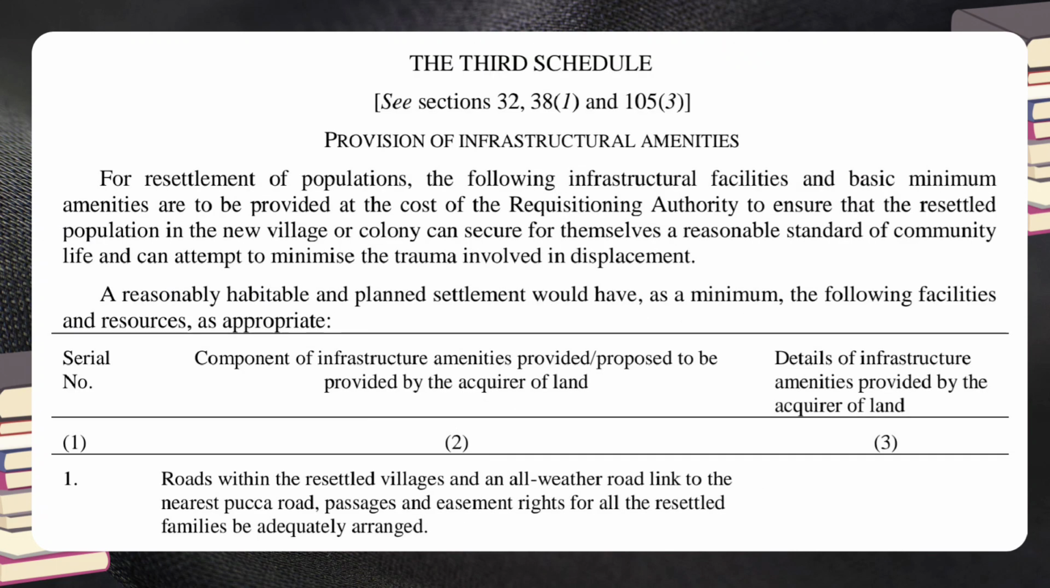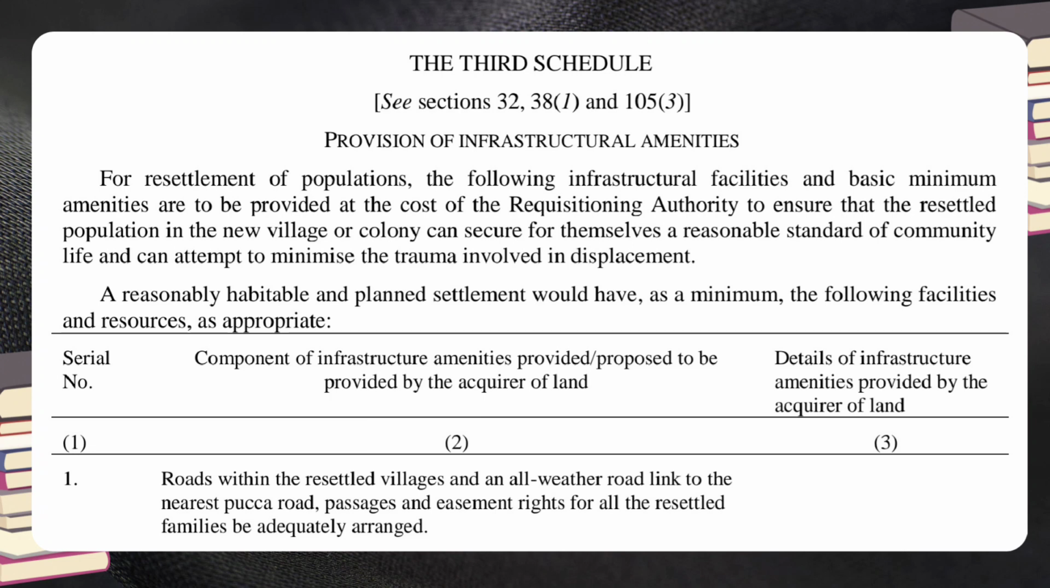The Third Schedule. See Section 32, Section 38 subsection 1 and Section 105 subsection 3. Provision of infrastructural amenities for resettlement of populations. The following infrastructural facilities and basic minimum amenities are to be provided at the cost of the requisitioning authority to ensure that the resettled population in the new village or colony can secure for themselves a reasonable standard of community life and can attempt to minimize the trauma involved in displacement. A reasonably habitable and planned settlement would have, as a minimum, the following facilities and resources, as appropriate.